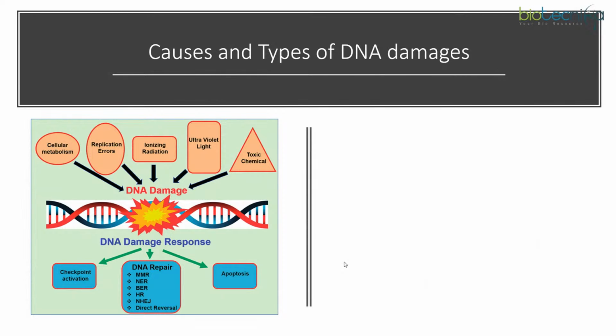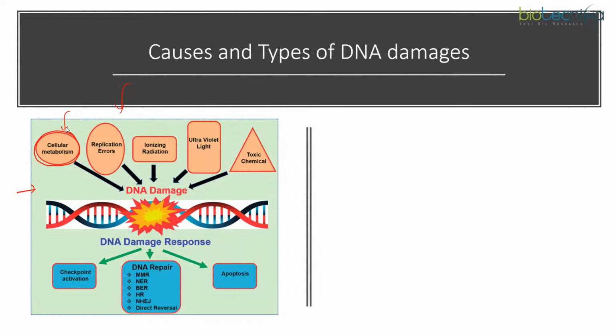Now here, what do we have on the slide? This is about the causes and the types of DNA damage. So this diagram would give you an overview of how different DNA damages could be caused. What could be the reasons? Like I've told you, cellular metabolism, the intrinsic reason. Do you know that the heat which is generated when metabolic reactions take place in our body can cause the bases to get removed from the DNA? So depurination or depyrimidination may happen, meaning a purine may go missing or a pyrimidine may go missing.